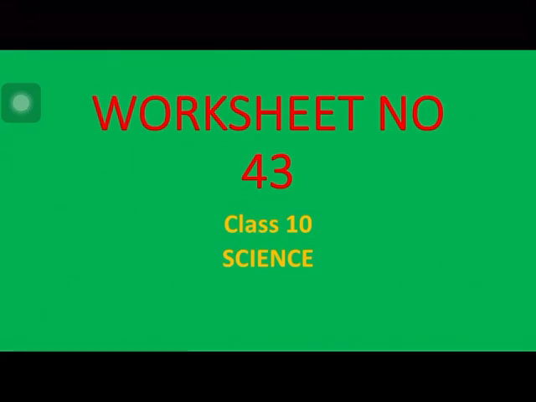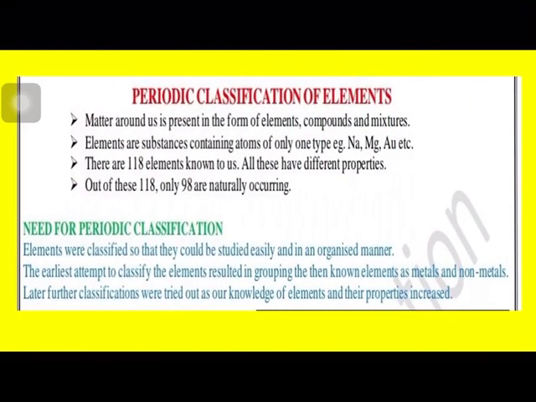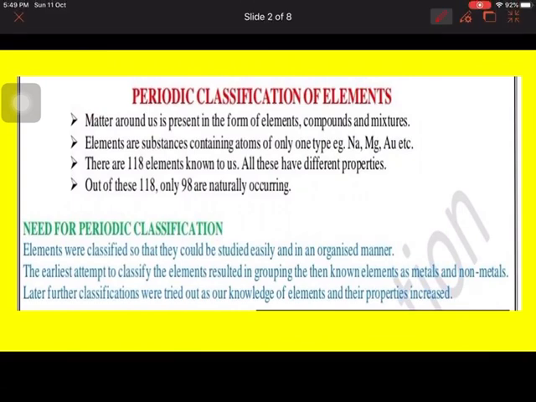Students, today we are going to discuss your worksheet number 43, class 10th science for the date 12th October. In this worksheet you will see that we are starting a new lesson that is known as periodic classification of elements.